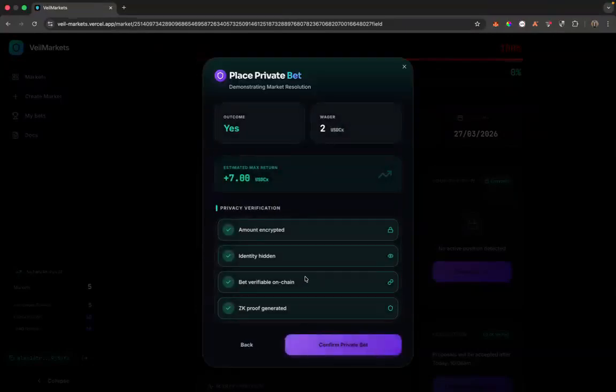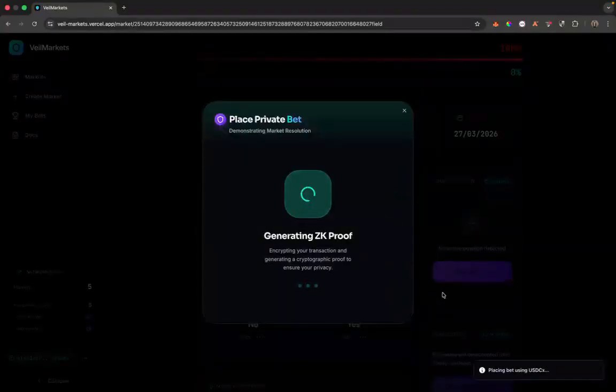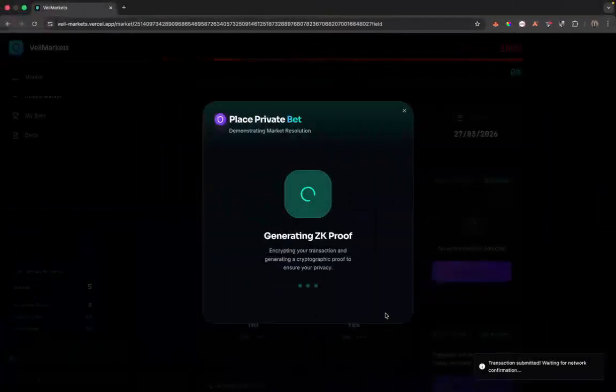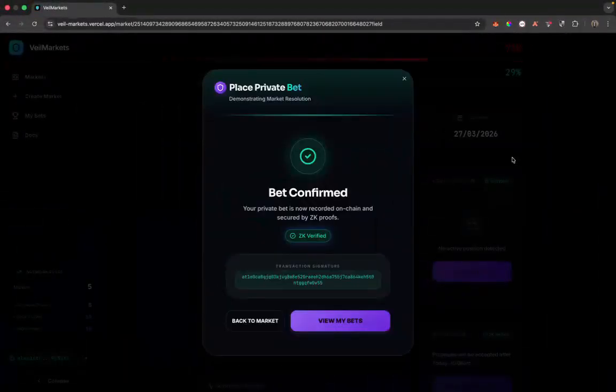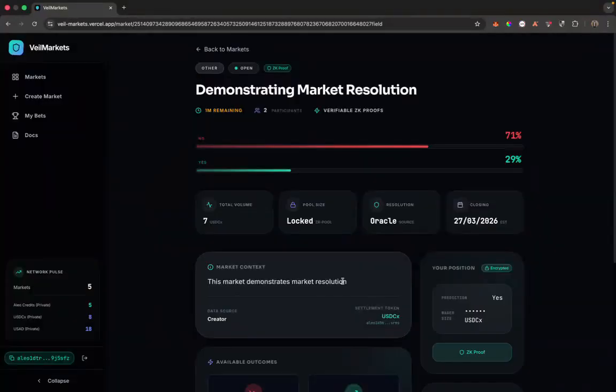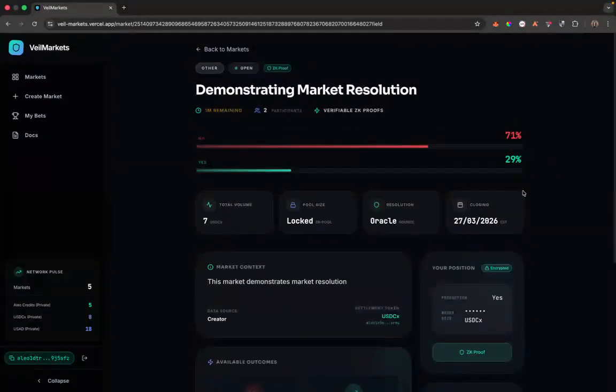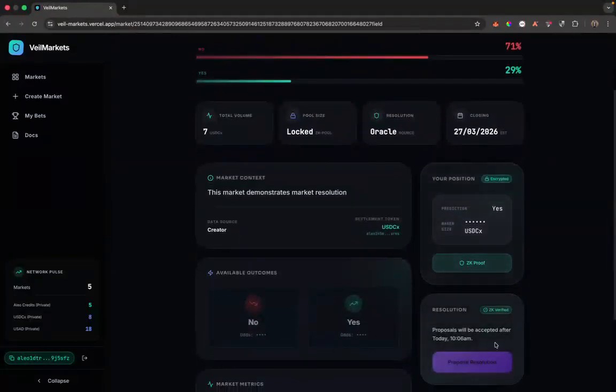Because currently there's only 5 USDCX in the pool, my estimated max return if nobody else joined this pool is 7 USDCX. I'm going to continue. So now my bet here has been confirmed as well, and I go back and I can see now that we have two participants, and so I'm just going to wait for this market to end so that I can propose a resolution.